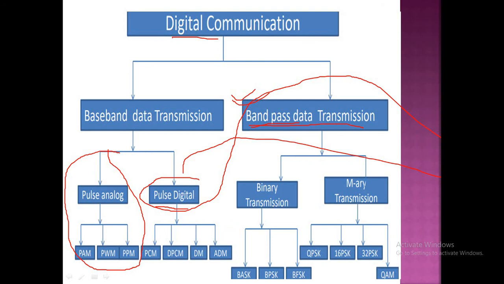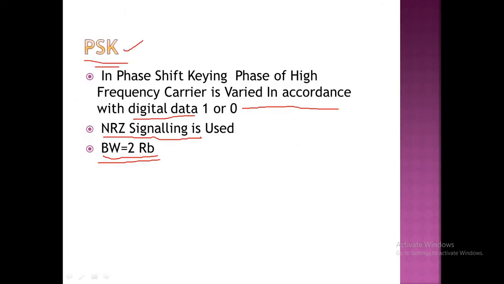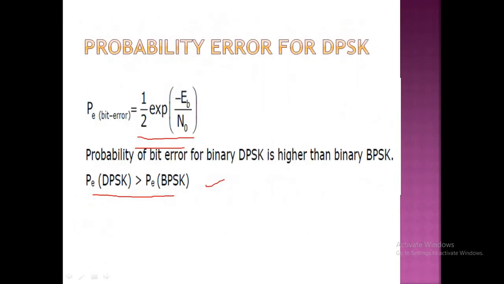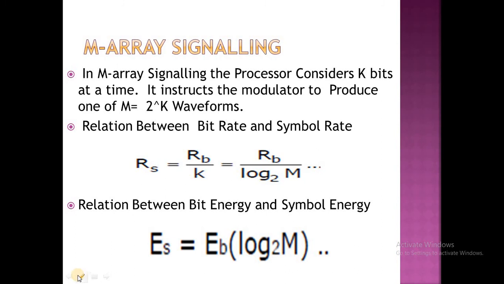Now we are going to concentrate on M-ary transmission. So what is M-ary transmission? See here, guys, in M-ary signaling the processor considers k bits at a time. It instructs the modulator to produce one of M equal to 2 power k waveforms, in the case of M-ary signaling.